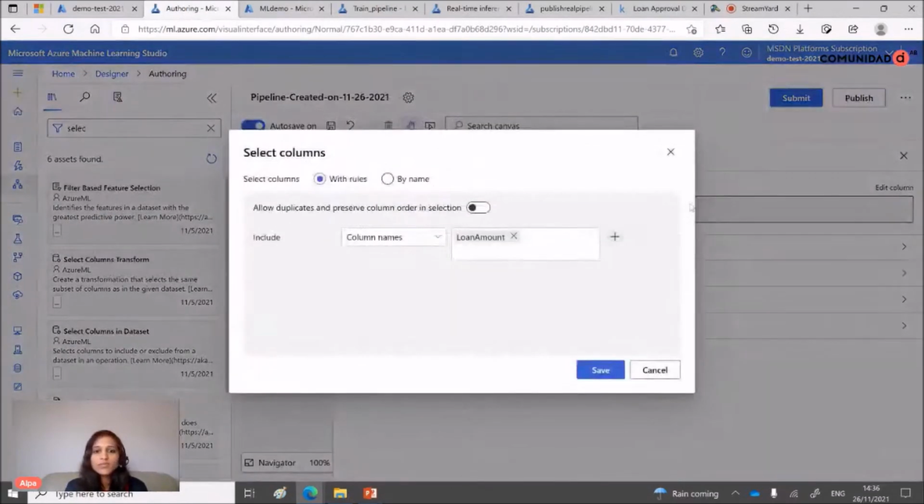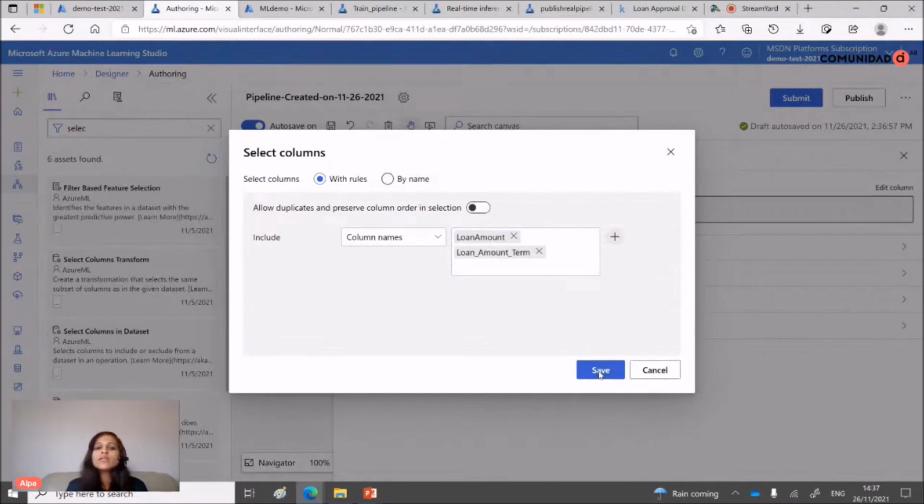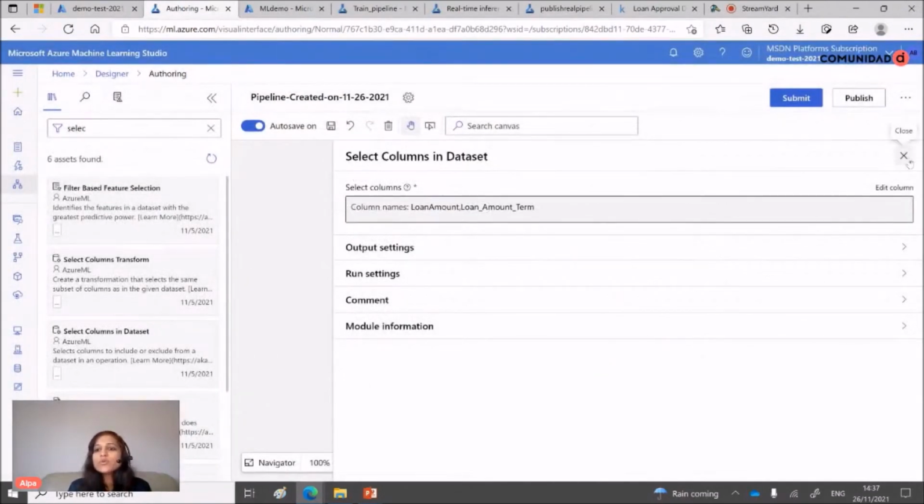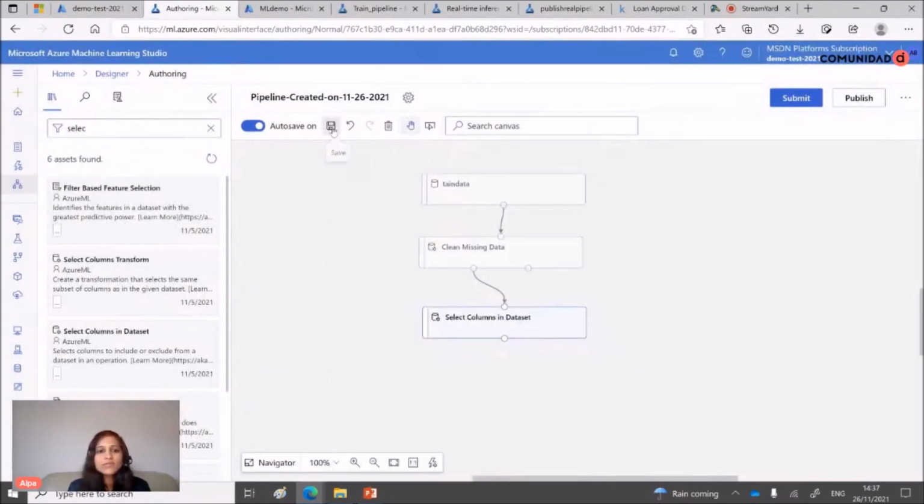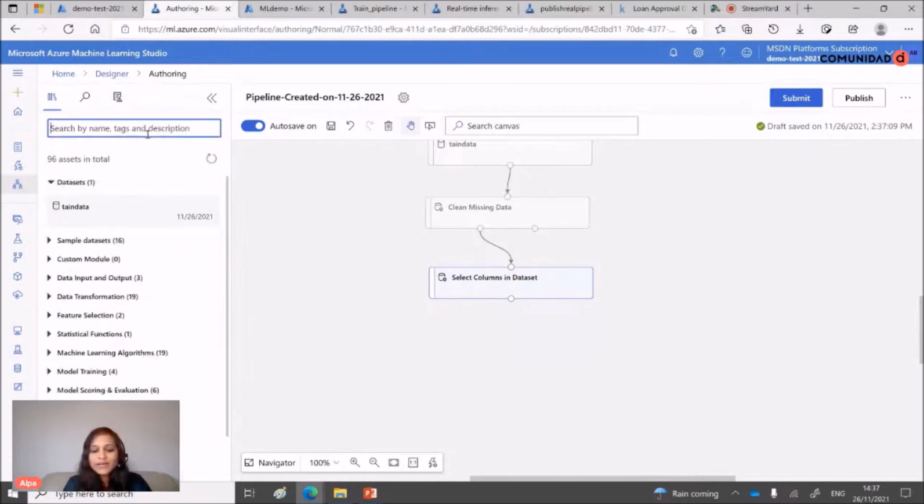You can have multiple columns by selecting in the same place. Let's have multiple columns. You select here, and you can have loan amount and loan term. That way you can add as many columns as you want, and you close it and you save it. So that's it. This way you can add as many steps as you want. So for example, now I am happy with my data set. So I can add split data here now.